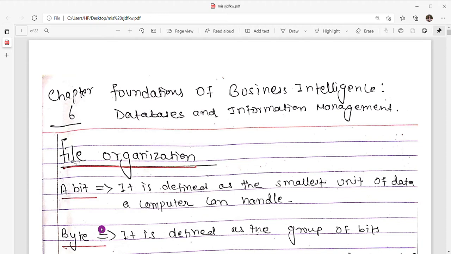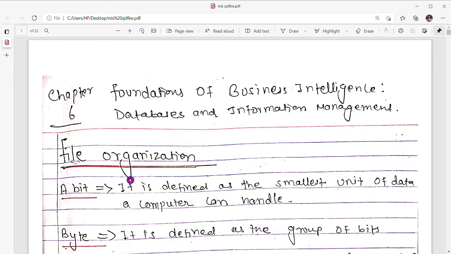Well, good morning, students. So today in this video, we'll discuss chapter 6, Foundation of Business Intelligence, Database and Information Management. So this note is related to the MIS subject, Management Information System subject. In MIS, today we'll discuss chapter 6, Foundation of Business Intelligence, Database and Information Management. So let us start.